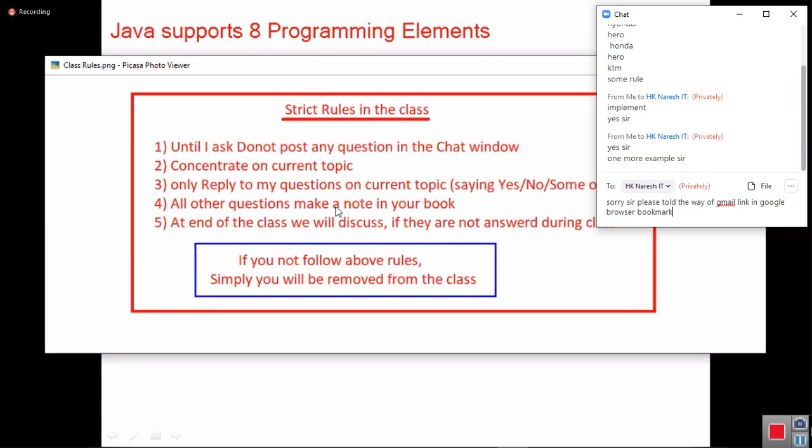Now tell me, whenever you don't follow these rules, there will be a police person to punish you, na? Come on. There will be a police person to punish you, na. Tell me, who is that police person? Me only. Now I am verifying whether you are implementing these rules or not. If you don't implement the rules, what am I doing? Simply removing you from the class and keeping the class running smoothly. Is my point clear? Right? Tell me, this paper, whatever you are seeing, is a rules interface, and those rules you are implementing. If you don't implement the rules, then you will be punished.